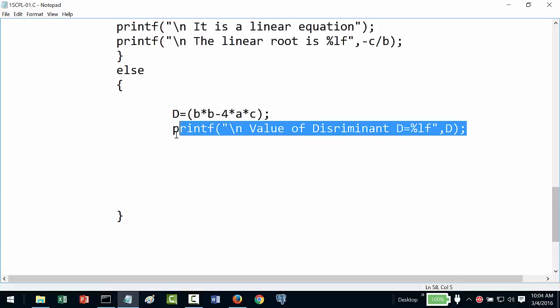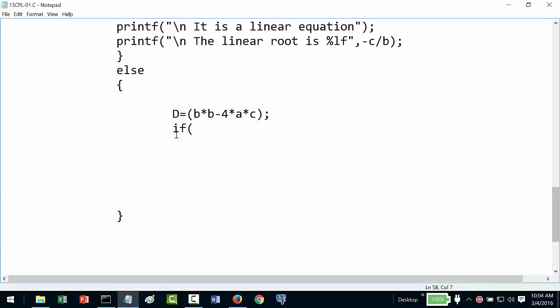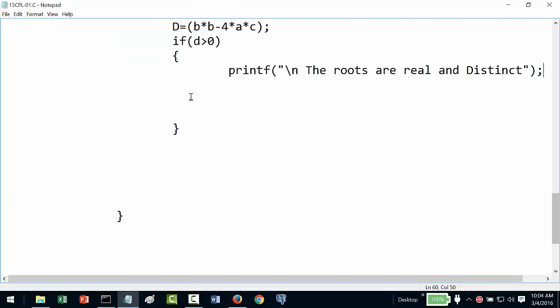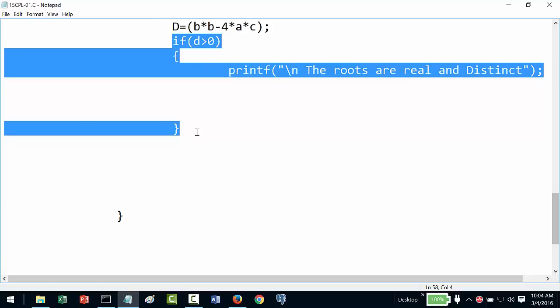Once I calculate D, the first condition: if my D is greater than 0, which means the roots are real and distinct.